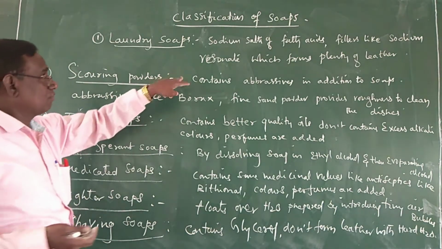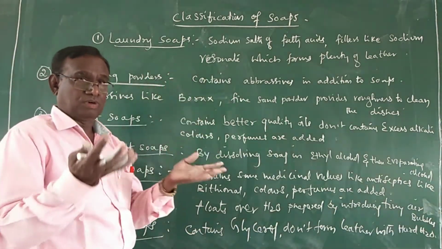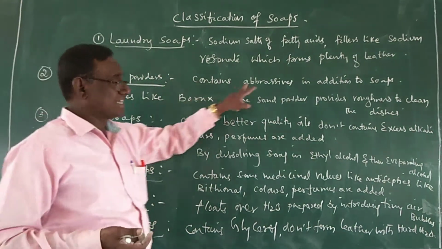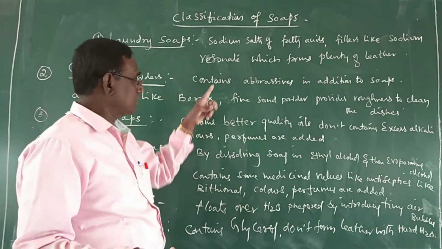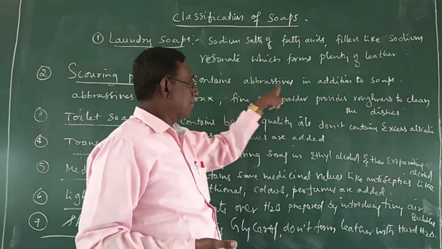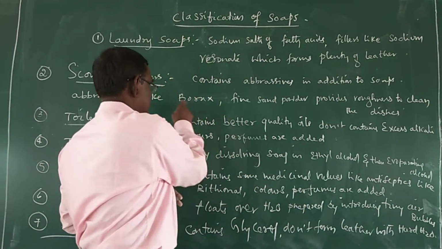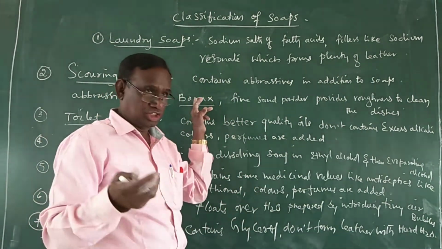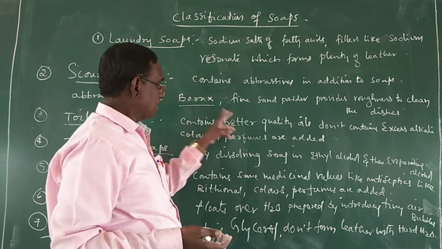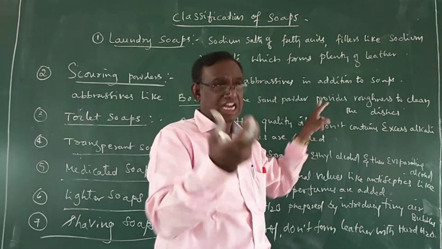Scouring powders are nothing but soap products which contain, in addition to the soap, some abrasives. What are abrasives? Like borax, Na2B4O7·10H2O, that is called borax, along with fine sand powder.